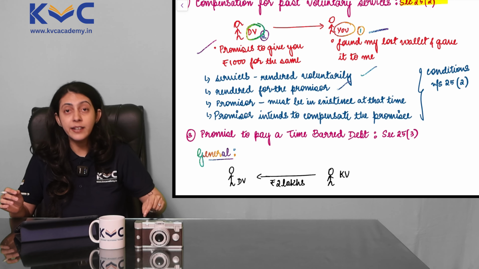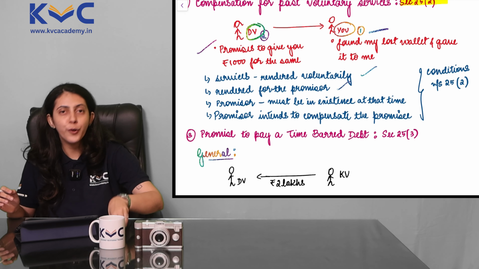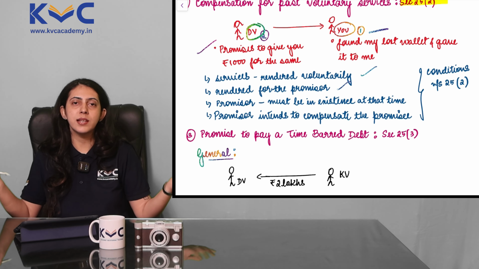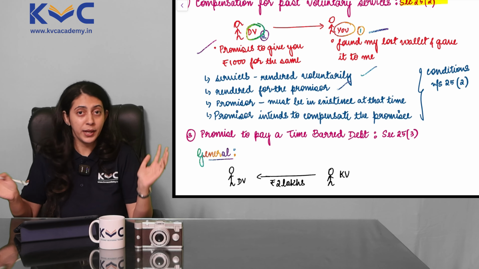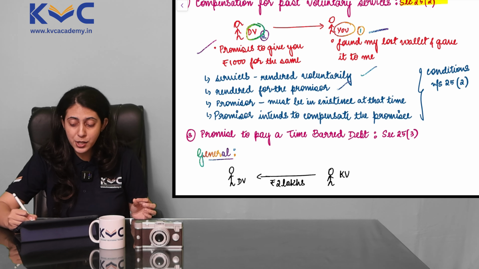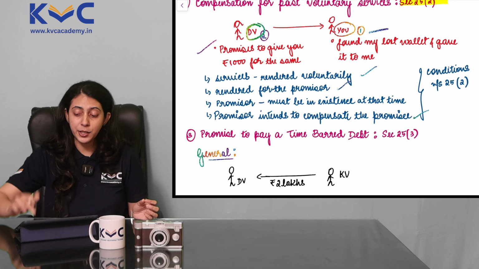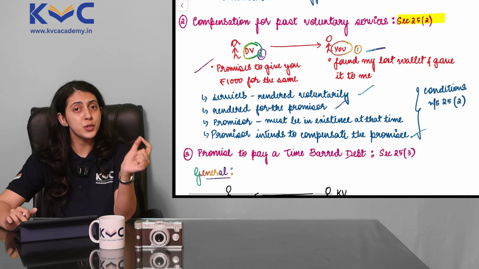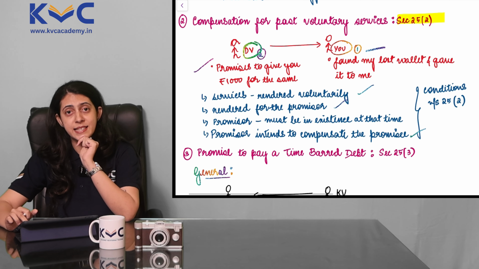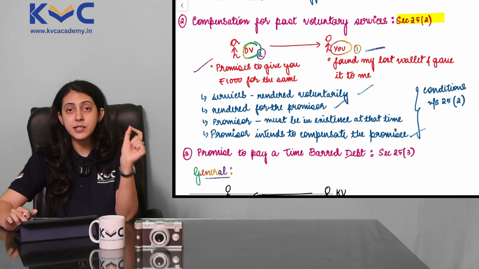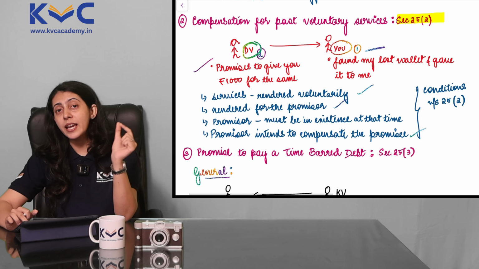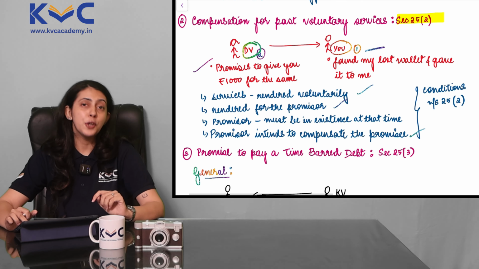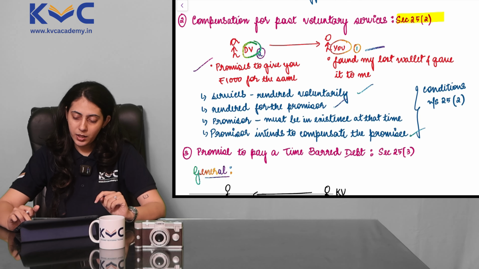Now that I have intended to compensate you for what you did for me voluntarily, I cannot back out on the grounds that, hey, there is no consideration, you're not doing anything for me in return. So I should have intended to compensate you. And if these 4 conditions are fulfilled, section 25 subsection 2 says that compensation for past voluntary services is going to be a valid contract even if consideration is not involved.